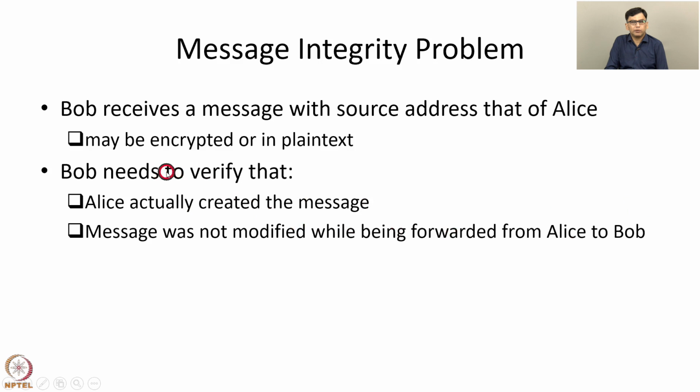So Bob should accept the message only if it was actually sent by the claimed sender Alice and it was not modified during transit from Alice to Bob. So this is the message integrity problem: to add mechanisms to a message such that the receiver can verify that the sender is legitimate and the message was not modified during transit from the sender to the receiver.